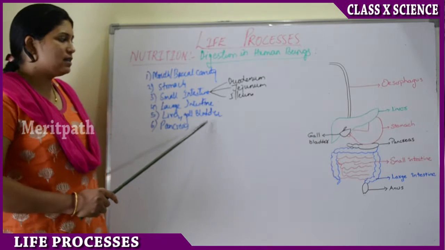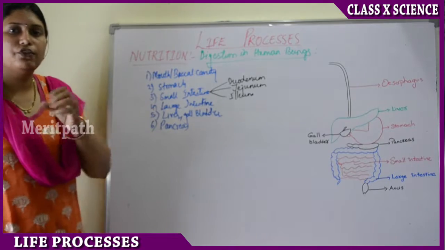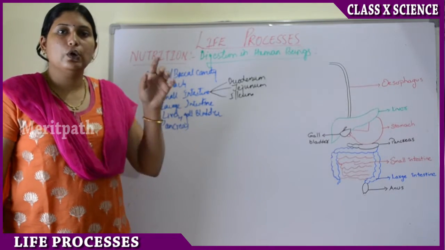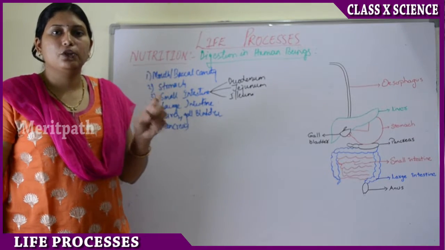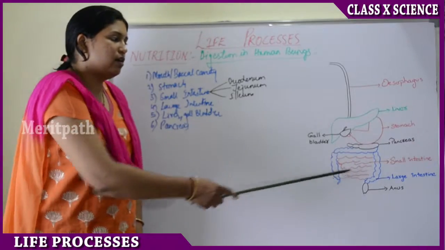And the gallbladder is the site where bile juice is secreted. From the large intestine, further digestion and absorption of the food occurs because there are villi, finger-like projections, in the large intestine.